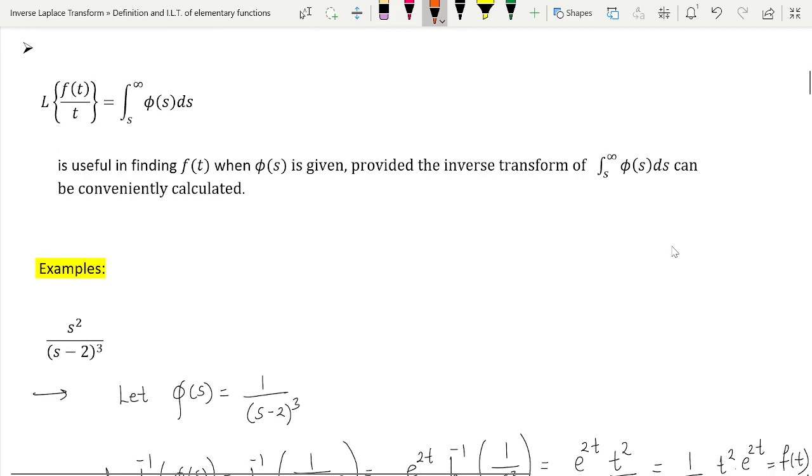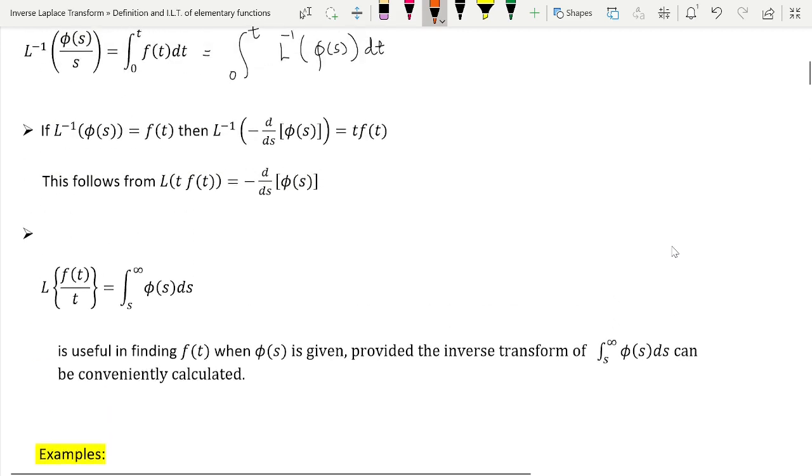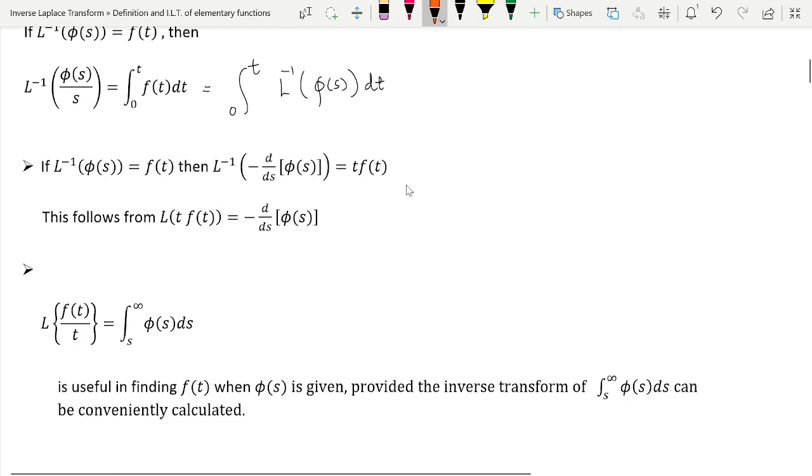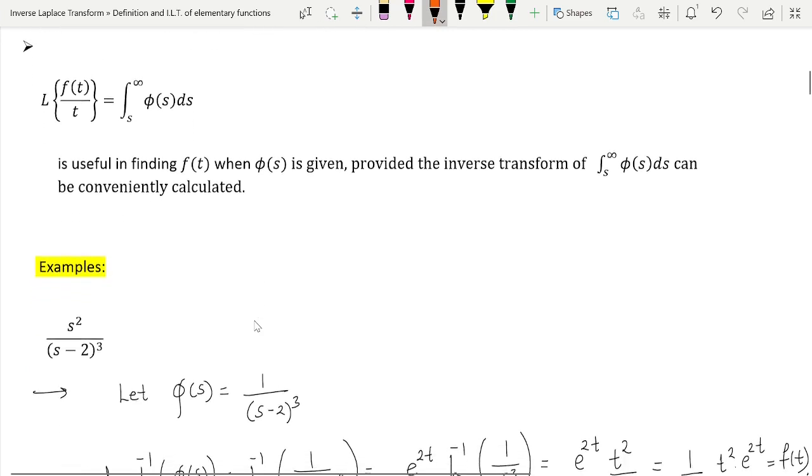Hello participants. Now let us discuss the next property. This property we will discuss in the next class. Right now we are going to discuss this property. What this property is saying is L of f of t upon t is equal to the integration from s to infinity of phi of s ds. Note that the limits vary from s to infinity.